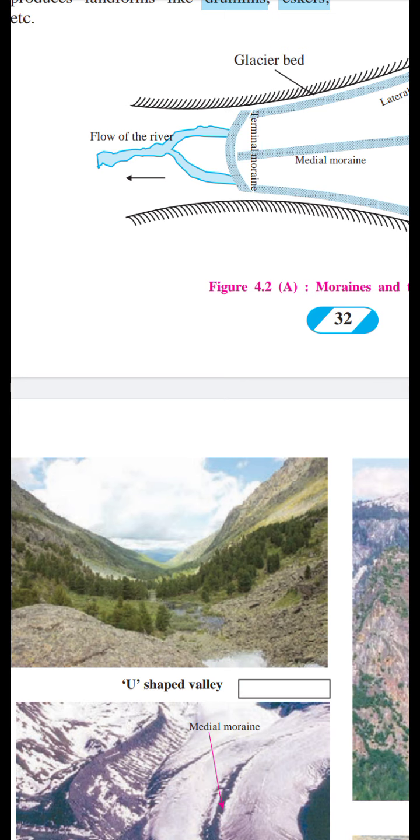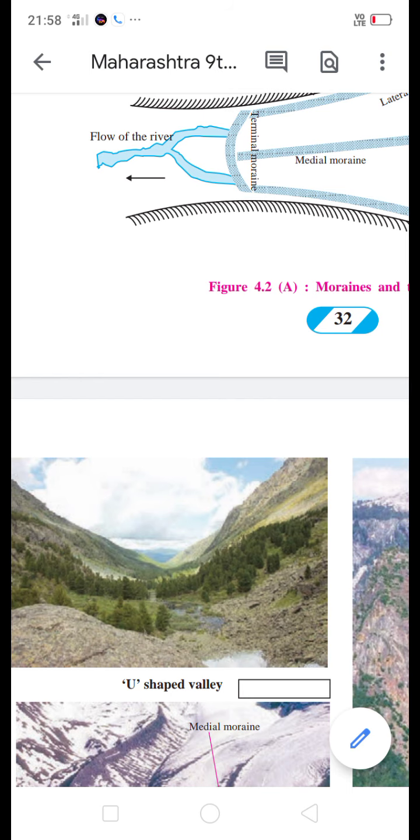Erosion happens on the banks, and because of that erosion it gets a U shape on both sides, and it looks like a U-shaped valley.